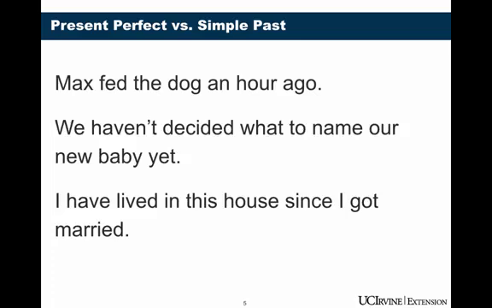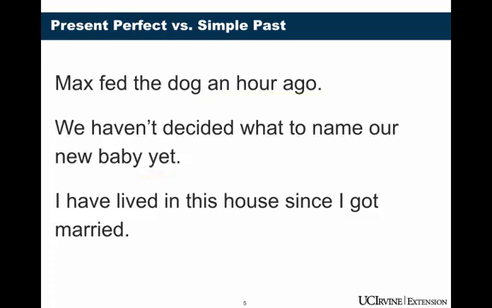Let me explain the answers in the exercise you just did. In the first sentence, we use simple past because this action happened in the past and was finished in the past. And we have the keyword an hour ago. In the second sentence, we use the present perfect. This is the negative. And we have the keyword yet.